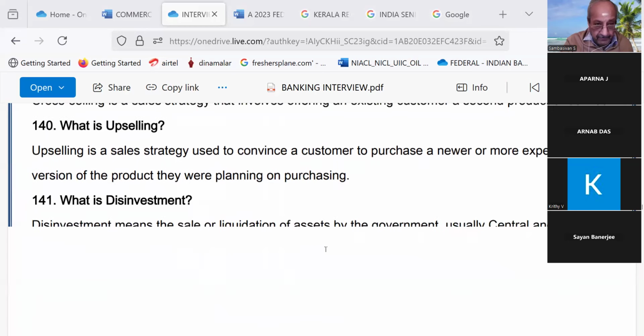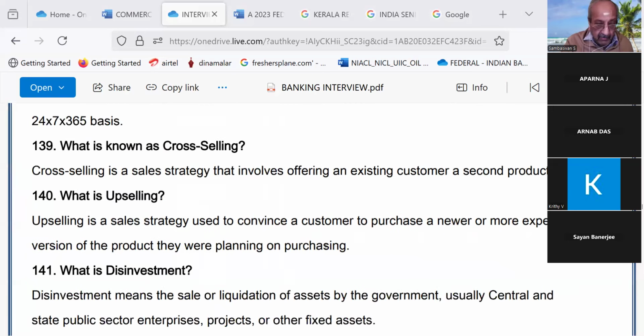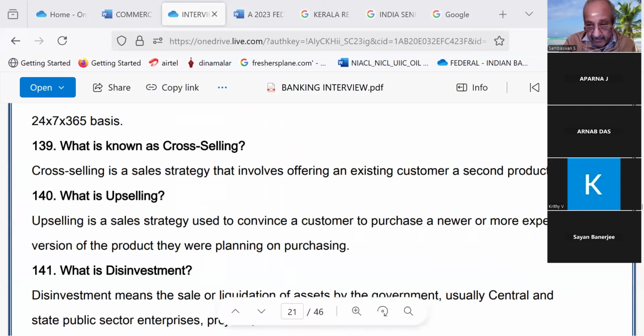Continue. What is known as cross-selling? Cross-selling is a sales strategy that involves offering an existing customer a second product or service. It's a good question, especially for Federal Bank. Cross-selling means there is an SB customer, to whom you are offering bancassurance products, and telling about other mutual fund products.